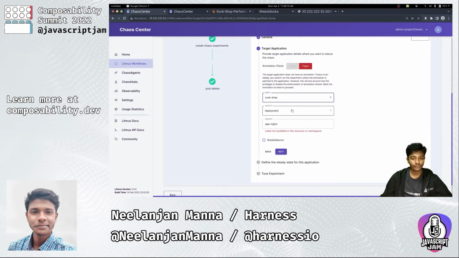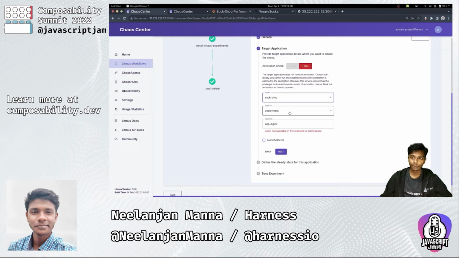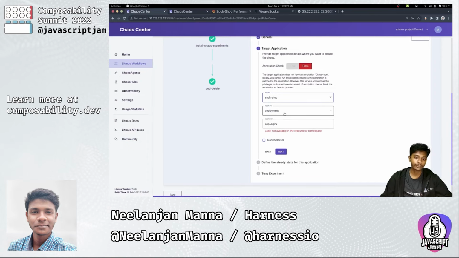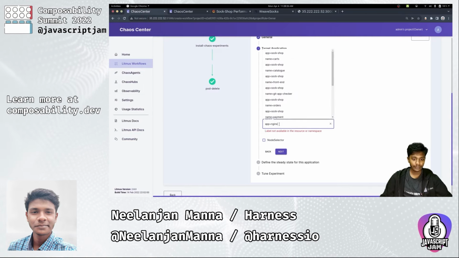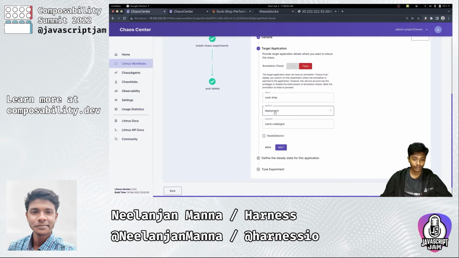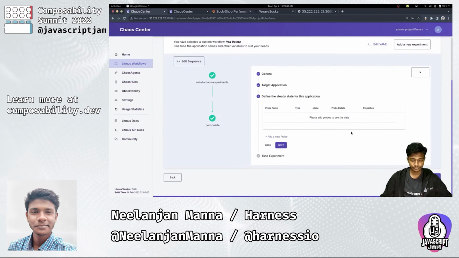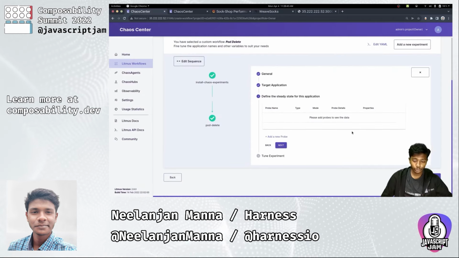Then the kind of resource that we want to target. So as we saw, the catalog is a deployment that we have in the sock shop namespace. So we'll select this as deployment. Then we'll be specifying the label that we want to target. So we are going to select name equals catalog, since that is the label of the deployment that we want to target, that is the catalog deployment. So let us go next, and with that we are good to add some probes as part of this workflow.